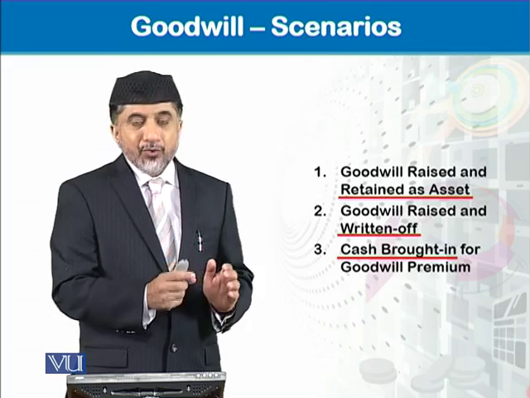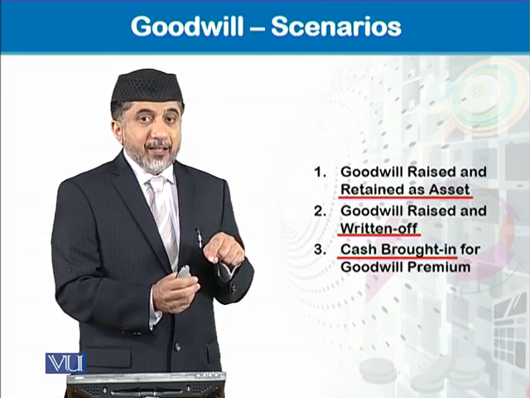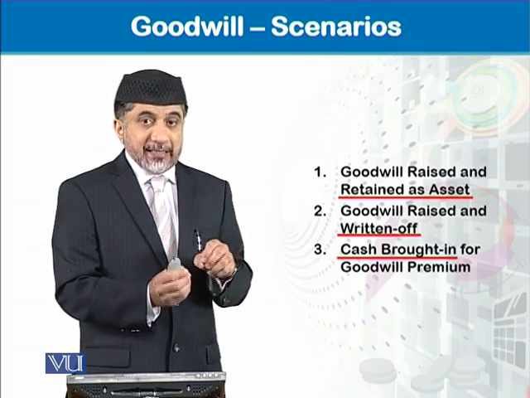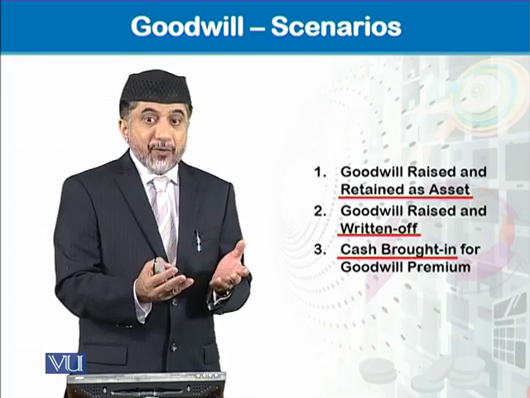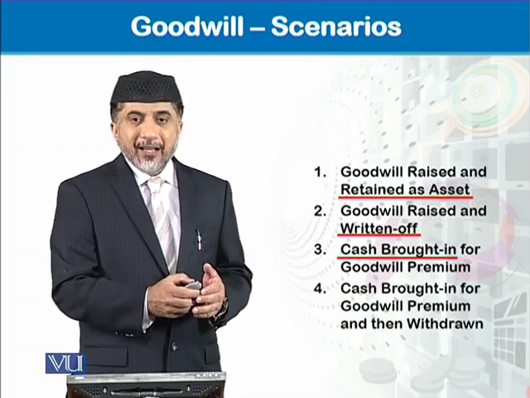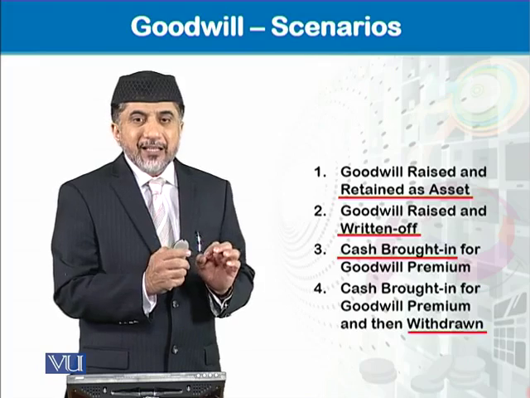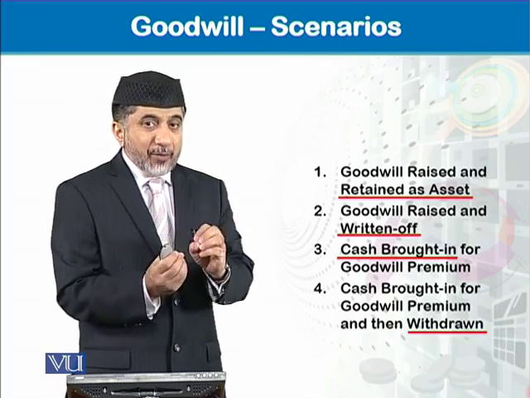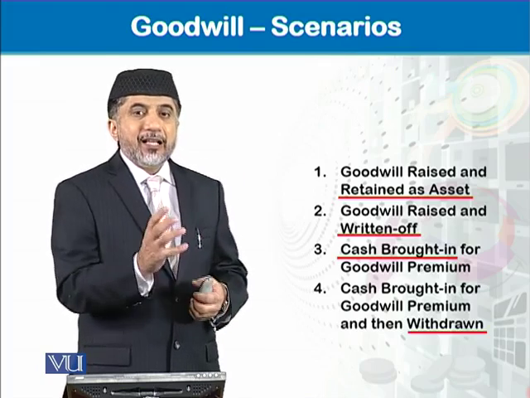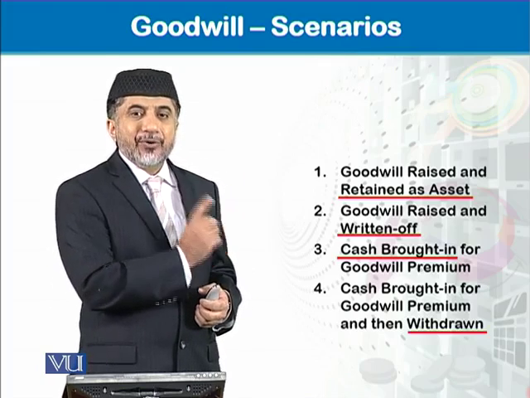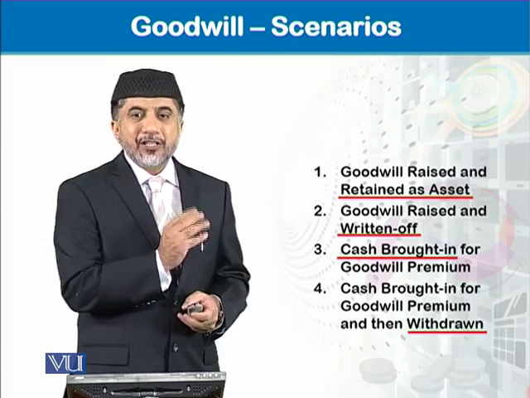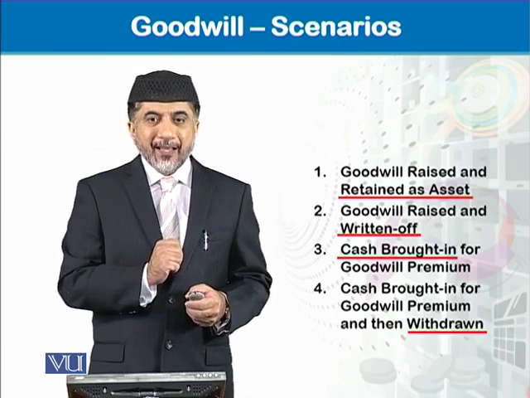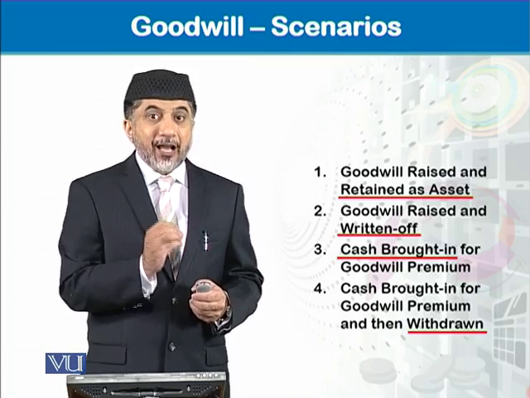And then comes goodwill is brought in by the newcoming partner in cash, which is the goodwill premium. Okay, and the 4th scenario is that cash which is brought in by the newcoming partner in the business is withdrawn by the old partners. So these are the 4 scenarios for which we will do accounting.